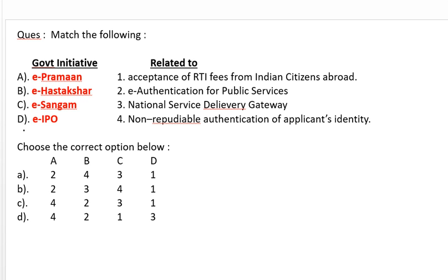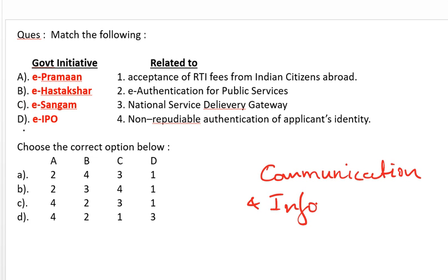For example, check out this question: on one side there are government initiatives under communication and information technology. You have to keep in mind that this is related to communication and information technology, and it is very helpful for students preparing for civil services, that is UPSC, or any state public service commission, for example MPSC, KPSC, TSPSC, or BPSC, whichever it may be.